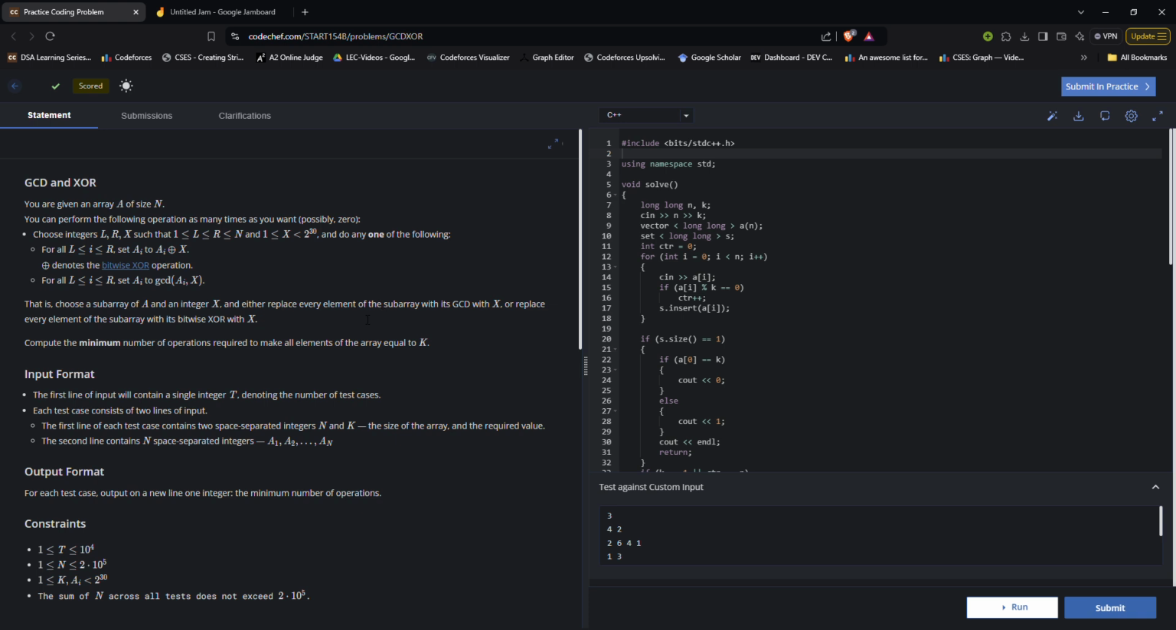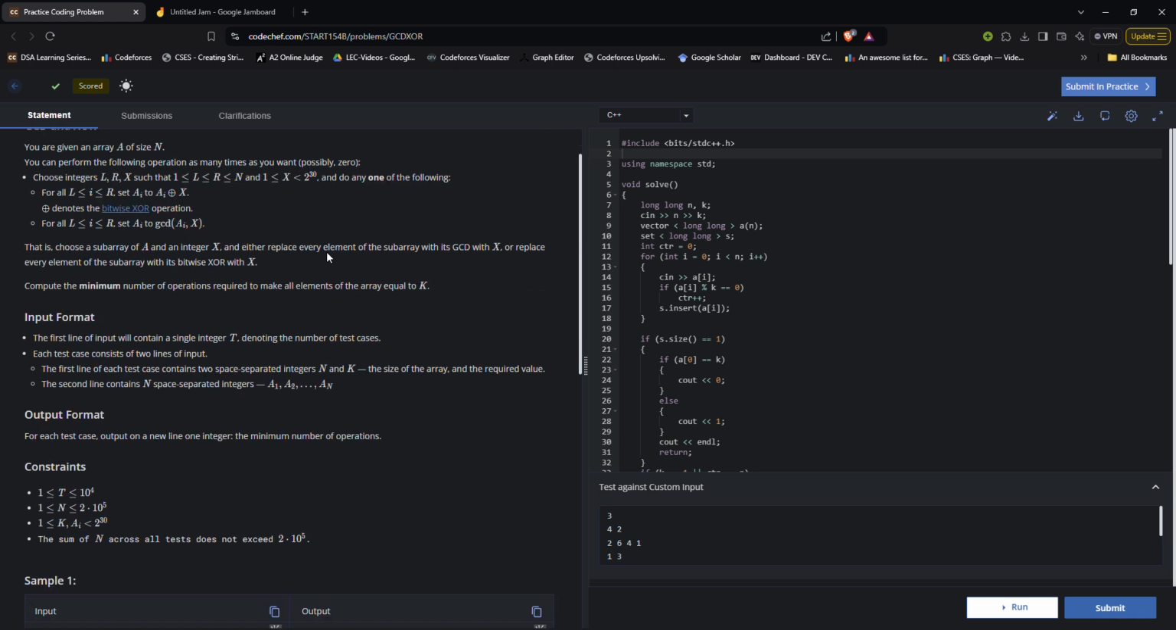Finally, what we have to achieve is the minimum number of operations required to make all the elements of the array equal to k. This is what we finally want to achieve. This is the explanation they have given of what kind of operations they have. We have an array, choose a subarray starting from index L to R and select any value in the given constraints, let's say X, and the subarray will be replaced by the bitwise XOR of Ai with X or GCD of Ai with X.